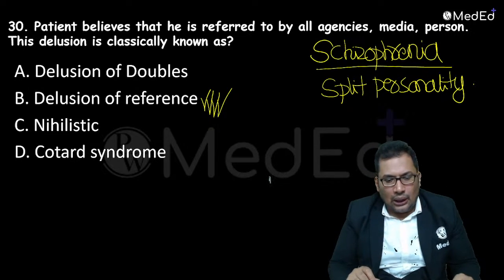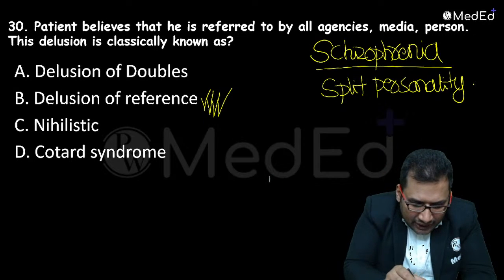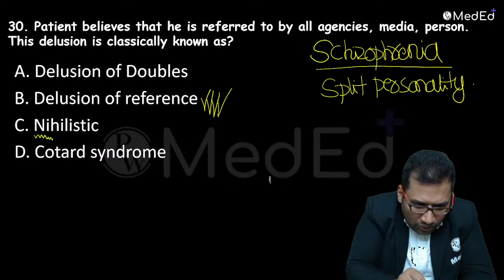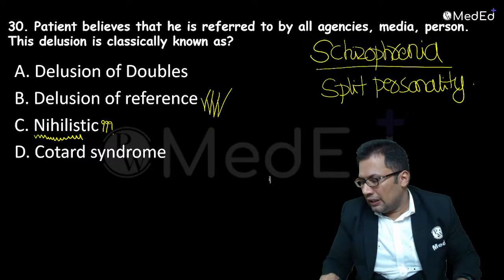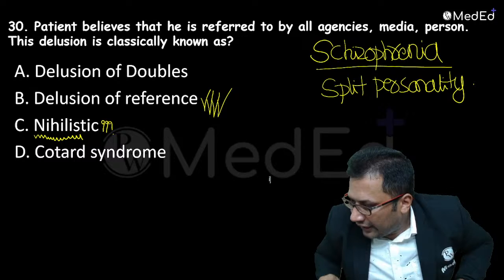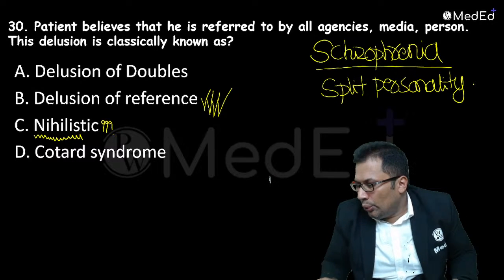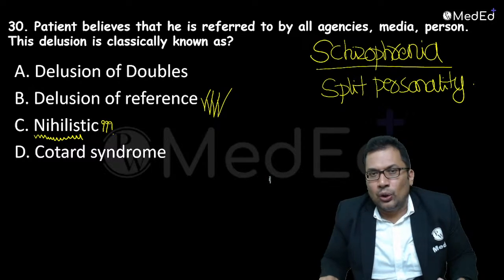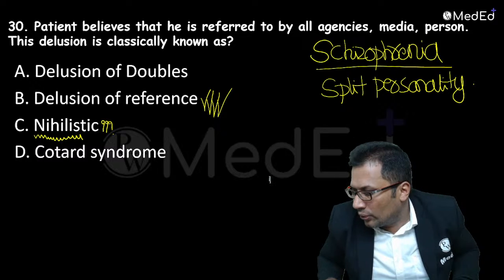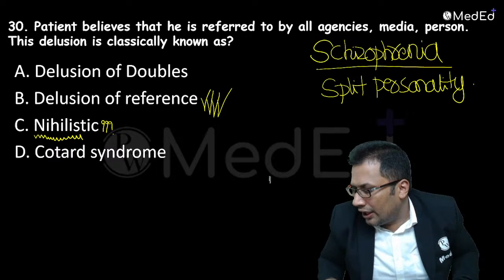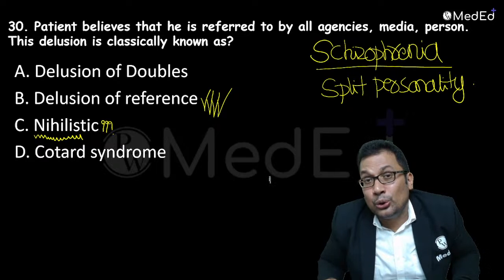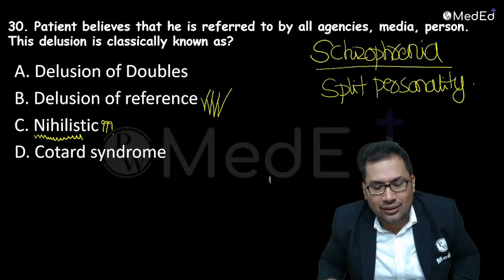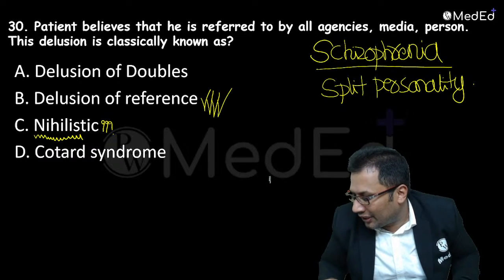Now, nihilistic delusion. Anyone can answer what is nihilistic delusion and where it is seen? Nihilistic delusion is also known as delusion of negativity or delusion of negation. The world is going to end. Everybody is going to die. I am going to die. You are going to die. I am dead.